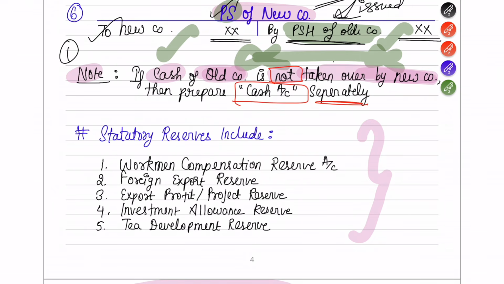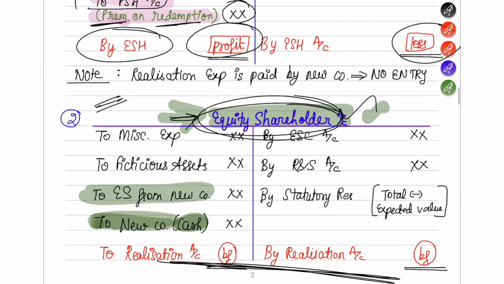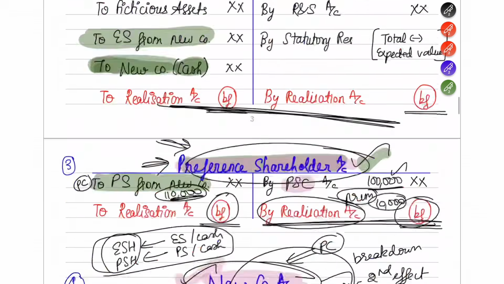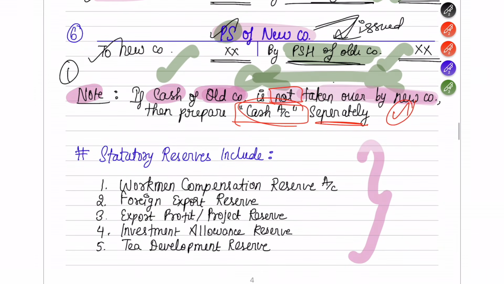But if in the question they have not told anything about whether they will take over or not, assume that it has been taken over by the new company and dismantle that cash also into the realization account. While you are writing the assets here, include cash also. Only in the case they have not taken over does a separate cash account have to come. Okay, I hope you understood this.